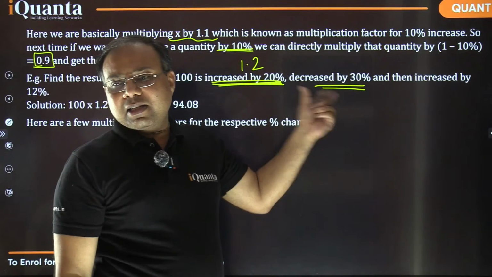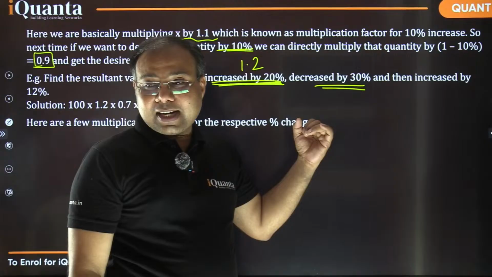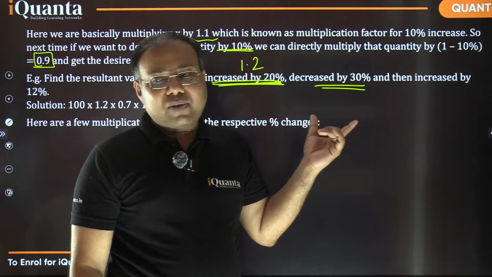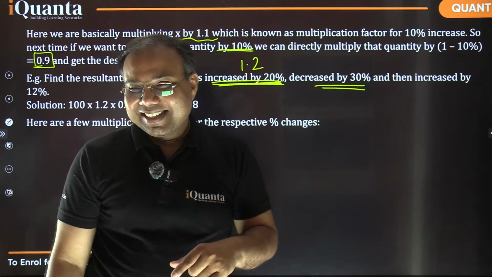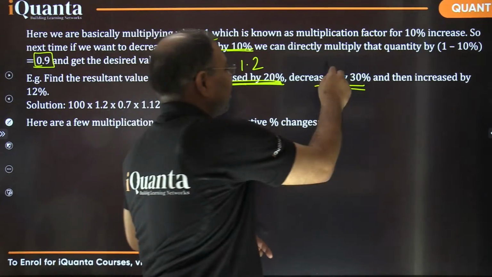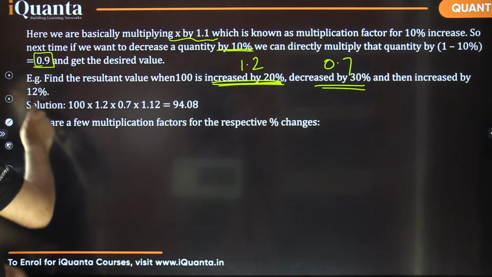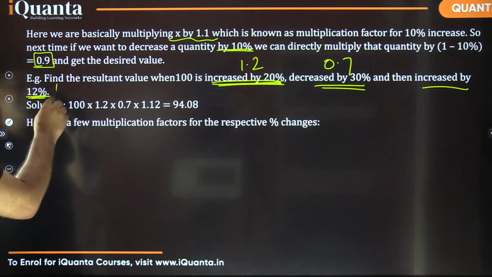If I'm decreasing something by 30%, then 0.3 will be subtracted, right? So the multiplying factor here would be what? Write fast. 0.7, right? Yes, exactly. Good, Aditya. So it's going to be 0.7. And then again increased by 12%. So it is 1.12, right?